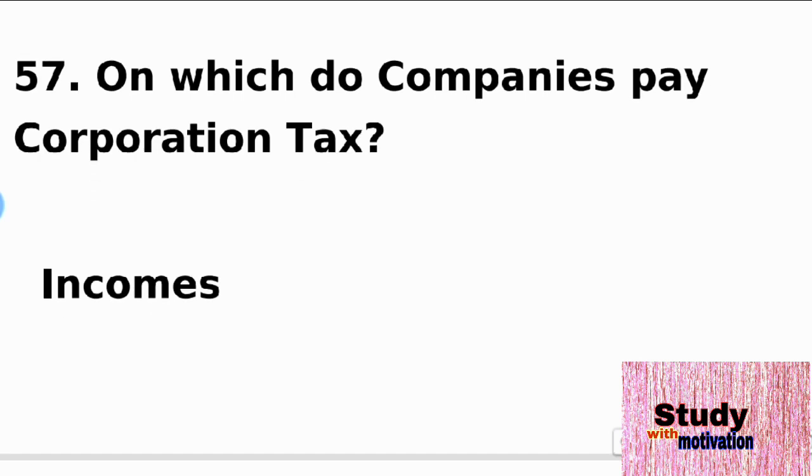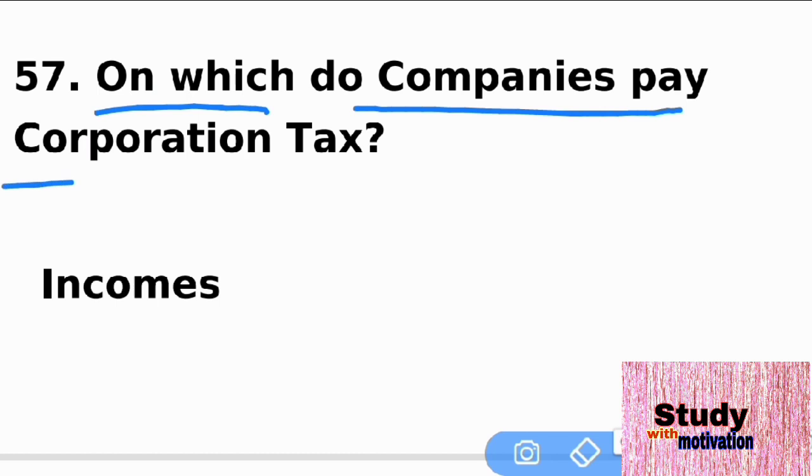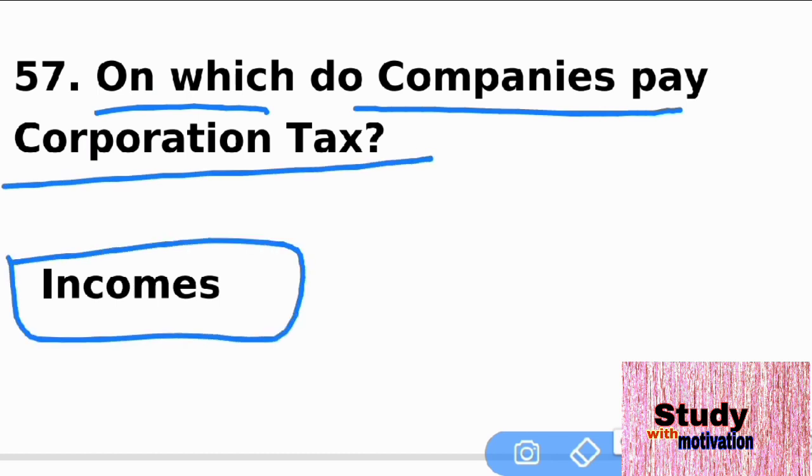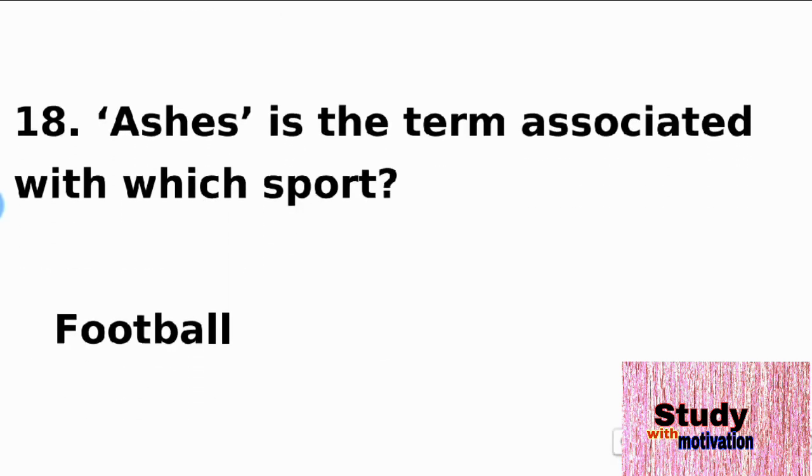The next question is 57. On which do companies pay corporate tax? That is incomes. On which do companies pay corporate tax? That is incomes.